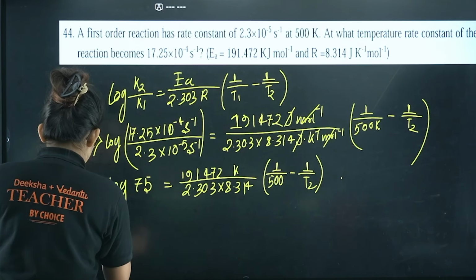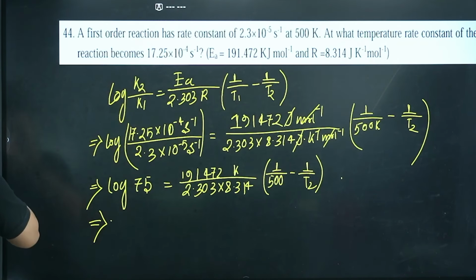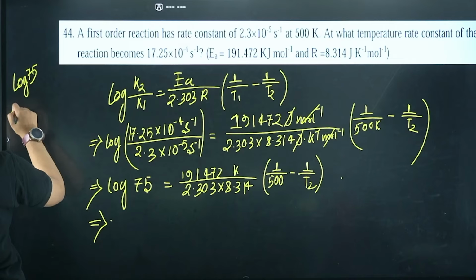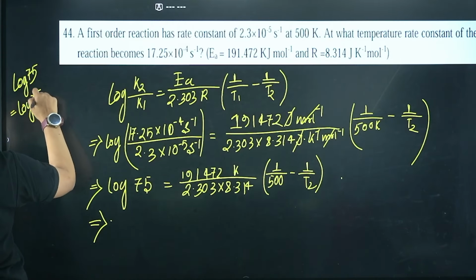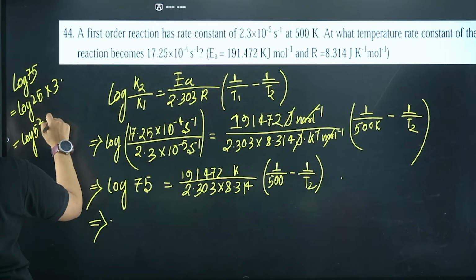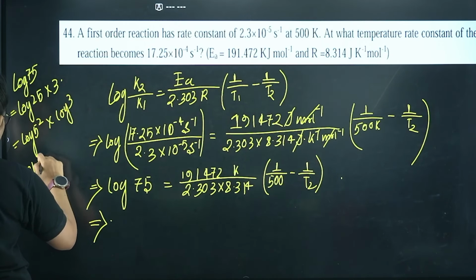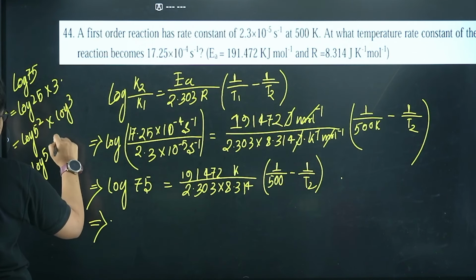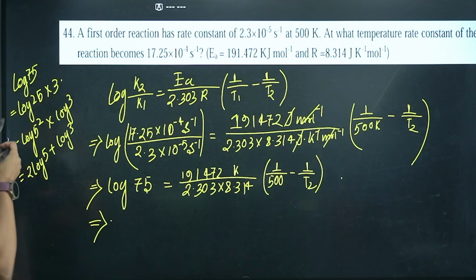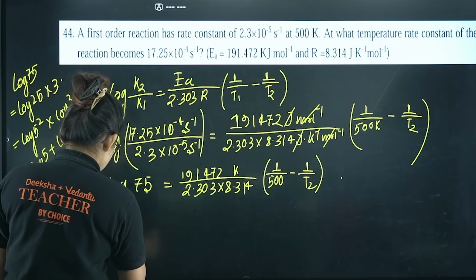Now if you calculate log 75, I can break it down as log 25 into 3. Log 25 I can break down as log 5 square into log 3. So now 2 log 5 plus log 3. From the log table itself you can put the value of log 5 and log 3 and calculate this. So log 75 will come as 1.875.